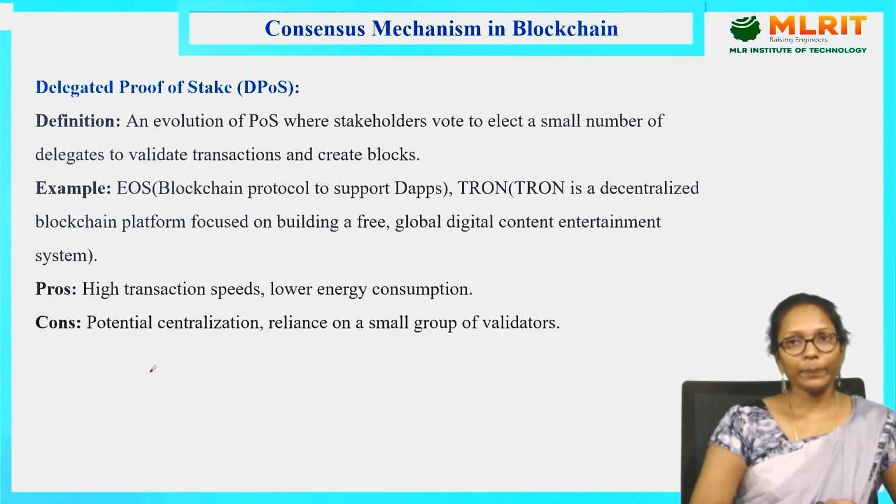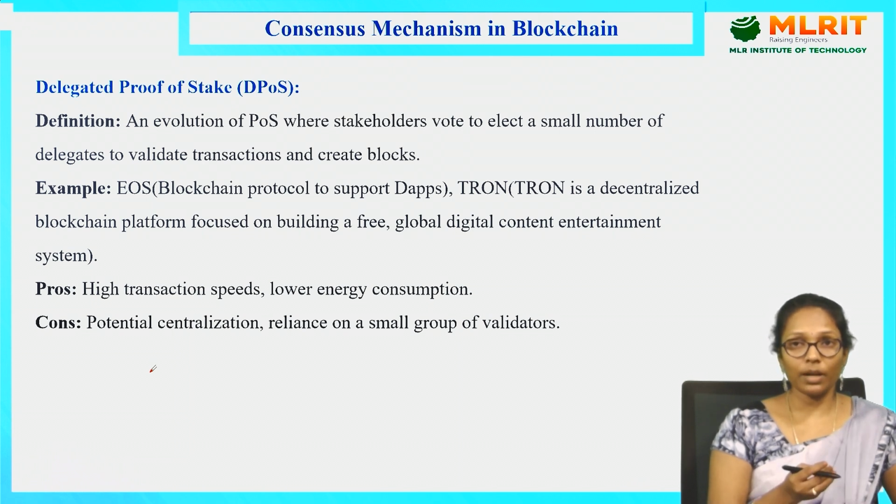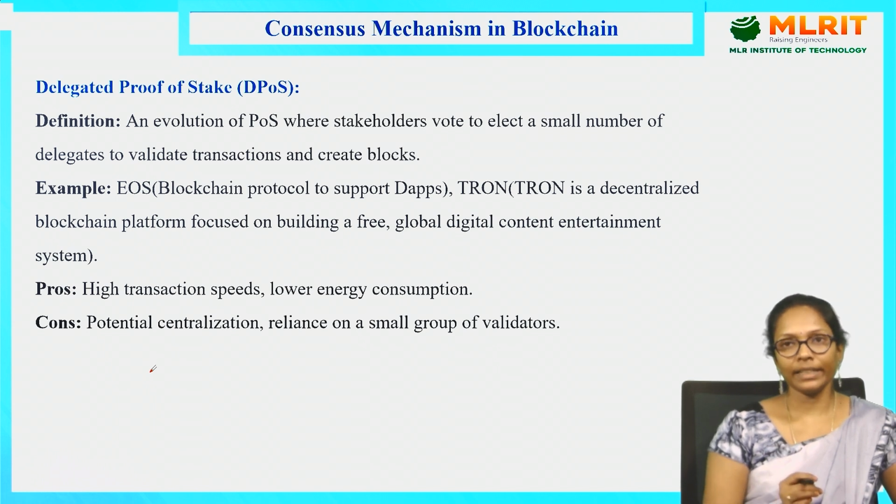And delegated proof of stake. It's just similar to proof of stake. In proof of stake, whoever deposits or stakes more bitcoins is eligible to validate the transaction. But in delegated proof of stake, instead of the amount, we need votes. So whoever gets more votes, it's just like selecting a leader based on the number of votes. That node is going to validate the transaction.